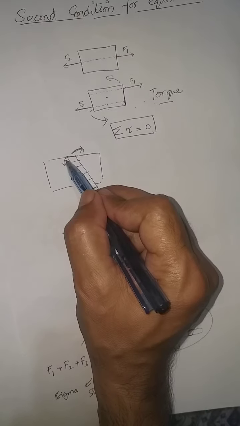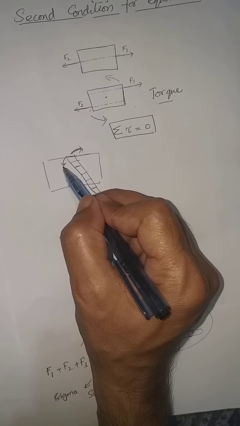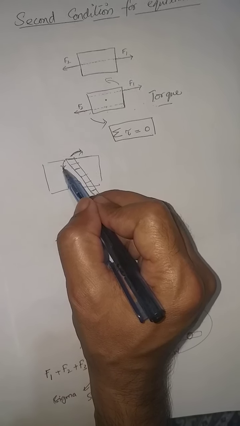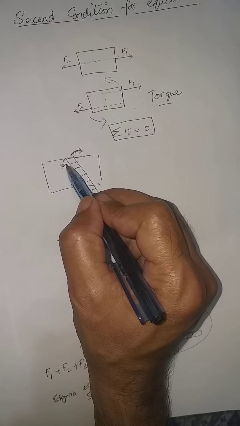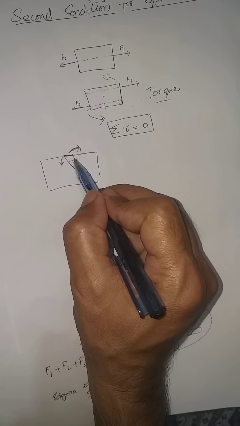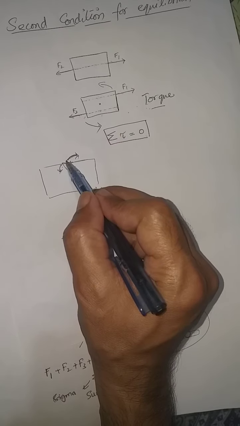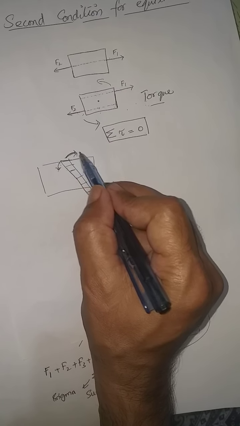So this anti-clockwise torque which was produced by the weight of this ladder onto the wall, and the reaction force of the wall because of this weight of the ladder, will produce a clockwise torque.